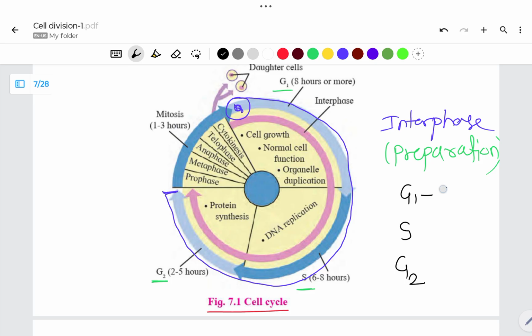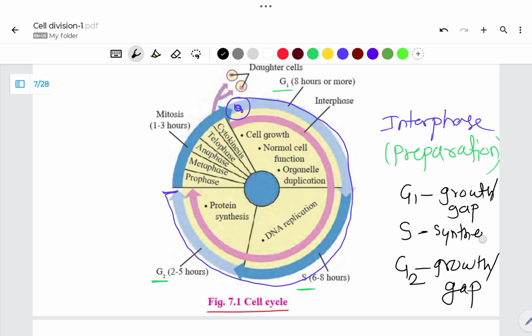G means growth or gap. So this is the first growth or first gap phase. G2 means growth 2, the second growth phase or second gap phase. S means synthesis.